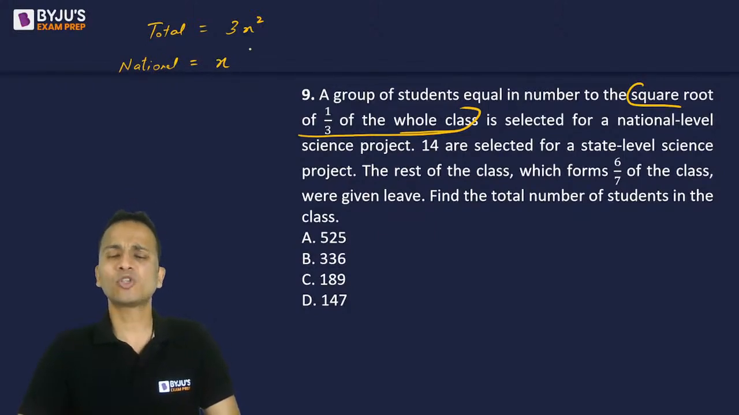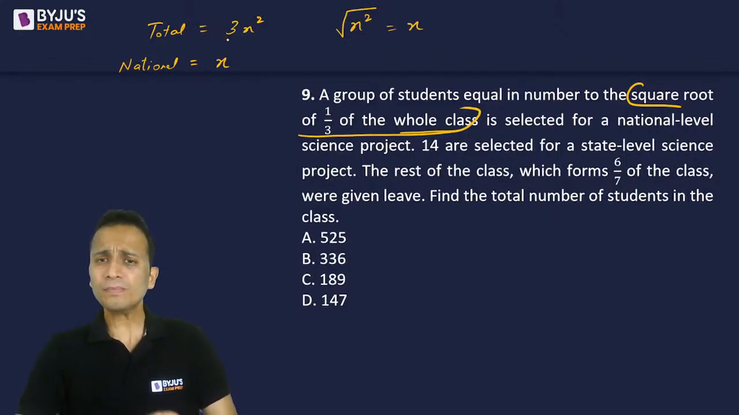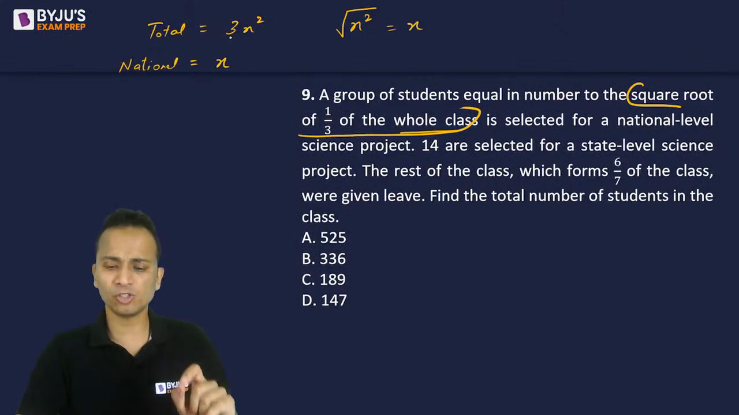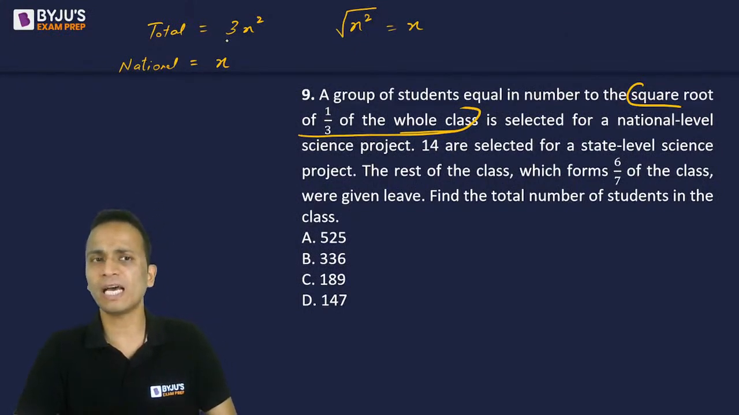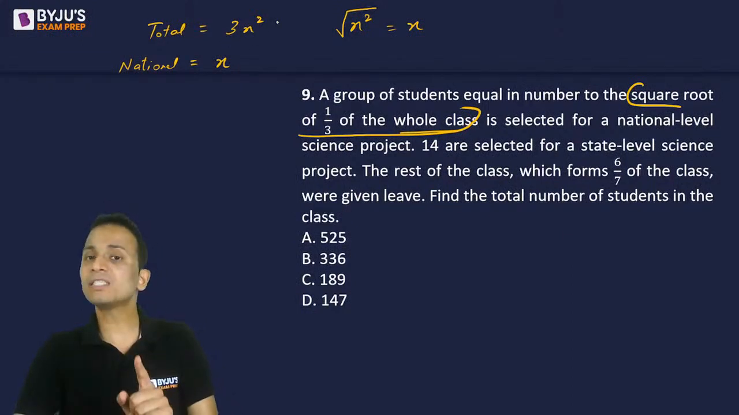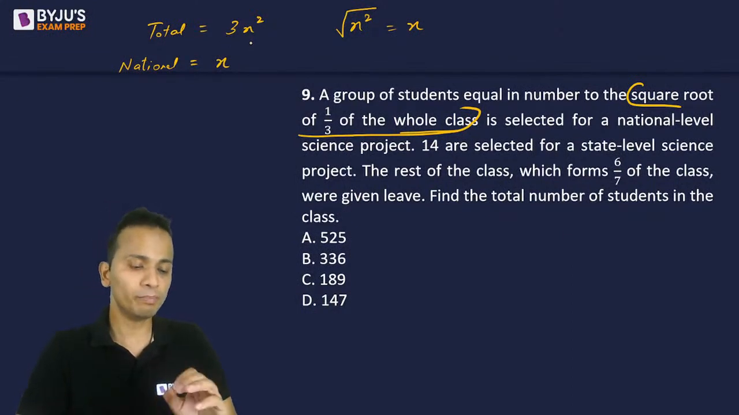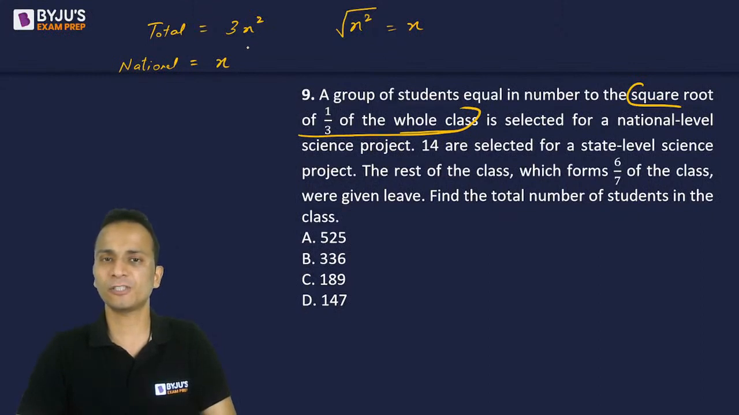All right. Square root of 1/3 of the whole class. So 1/3 of this number will be x square and the square root of that will be x. So this is a very important step of assuming the total number of students. You could have assumed it as x, you could have assumed it as x square, whatever. But this is the most important part to reduce the amount of calculations.